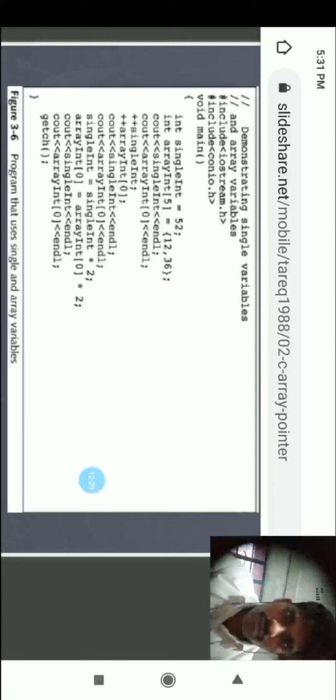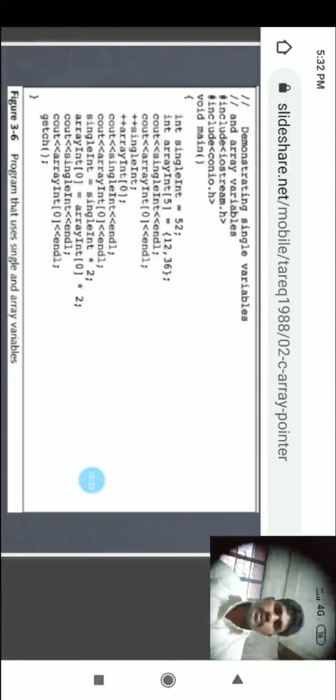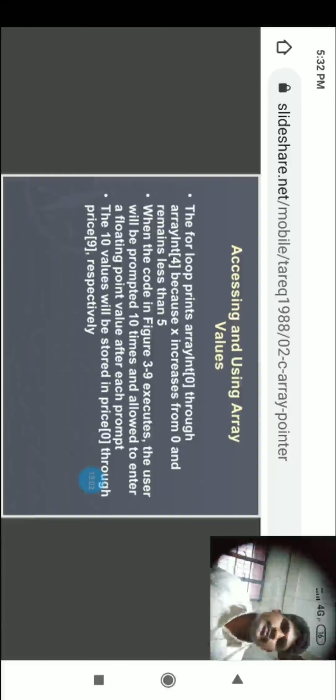Then arrayInt[0] equal to arrayInt[0] star 2. cout singleInt and cout arrayInt. Thus they want to print the values. We put conditions here, and based on conditions they fill those places with values. What is the value here? Look at here: 52, 12, 53, 13, 06, 26. Accessing and using array values based on the coding. This is how elements are stored in sequence order.